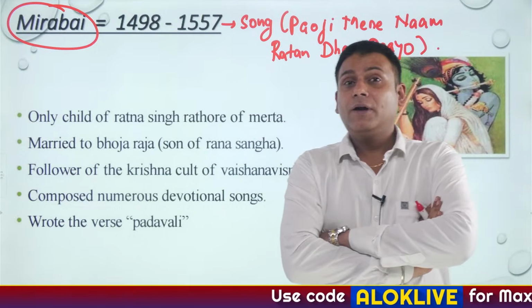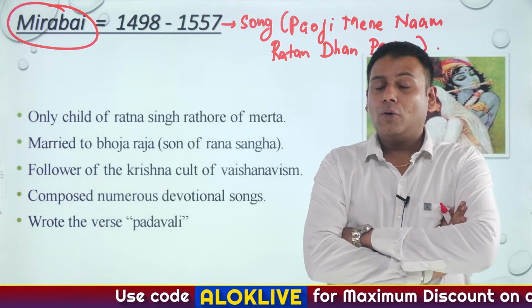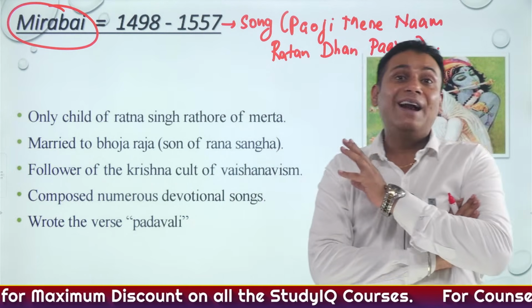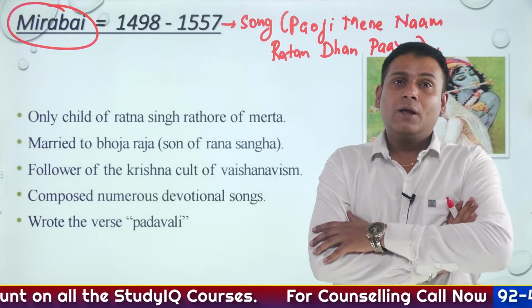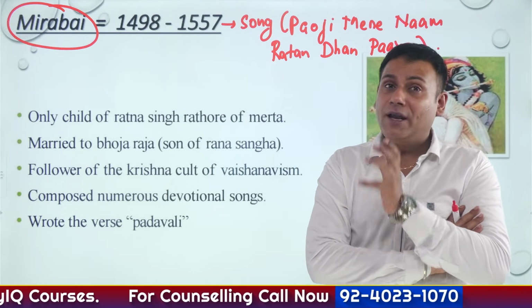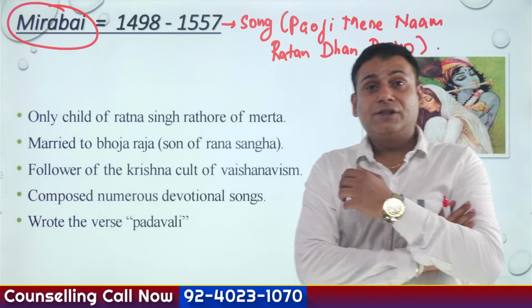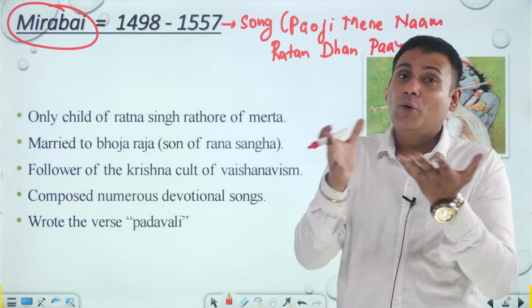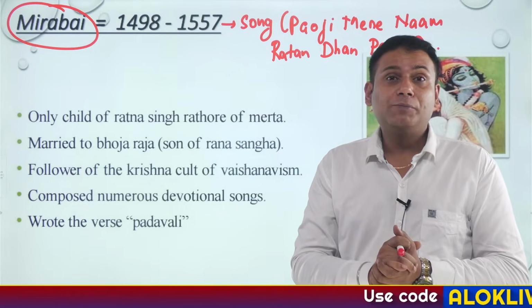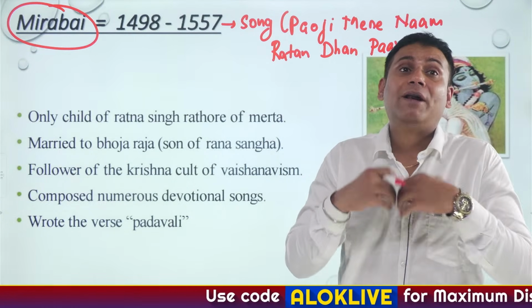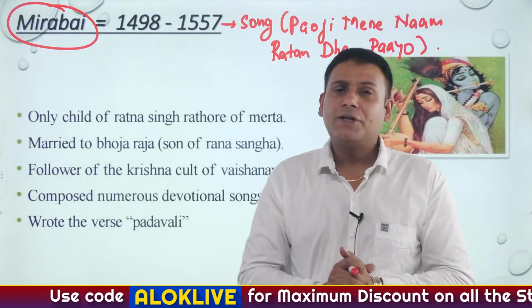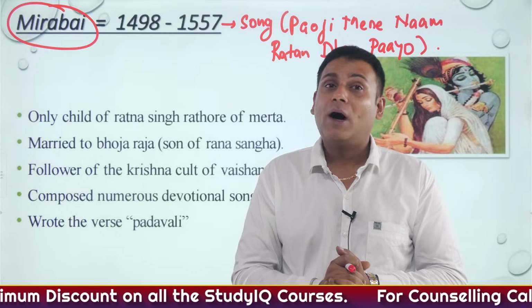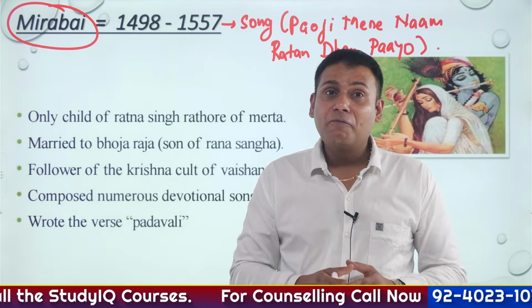After the death of her husband, she said that she is not going to live the life of a widow, or perform any kind of activity such as sati, because she was completely entrenched in the bhakti of Lord Krishna. There are many legendary stories related to Mirabai ji: a snake was offered to her in a basket, which got converted into a garland. Another story says that she was offered poison, which got converted into nectar. So there are different stories associated with Mirabai. Finally, Mirabai leaves her palace and moves to Vrindavan and Dwarka. Precisely, that was the story of Mirabai.